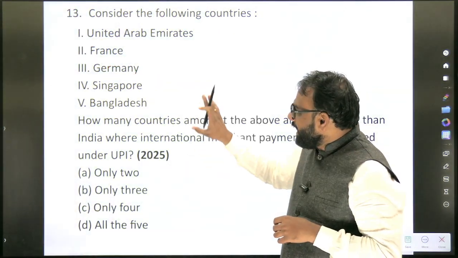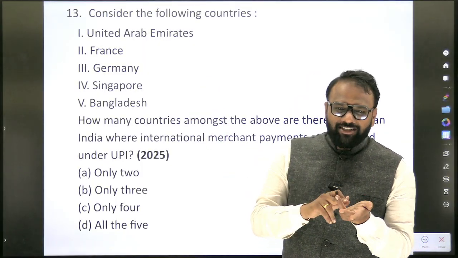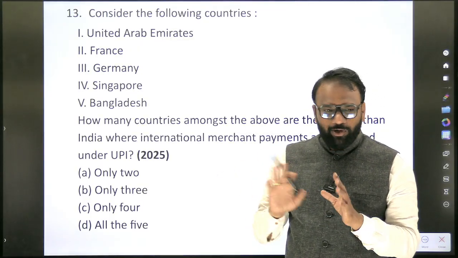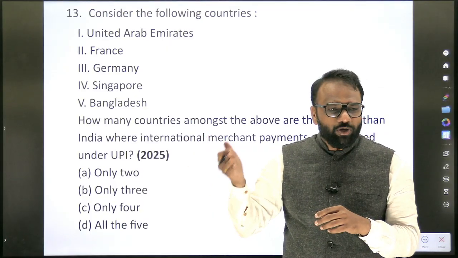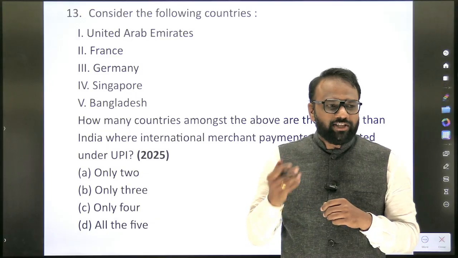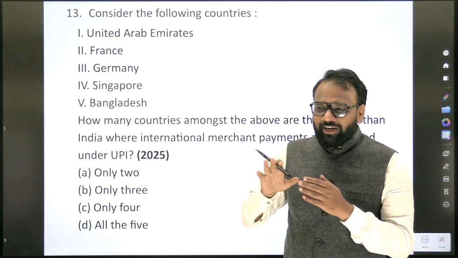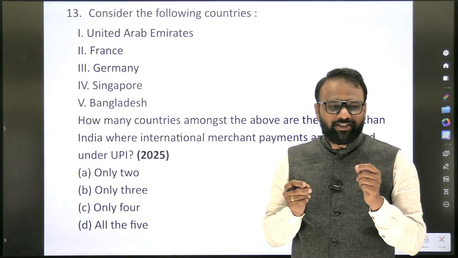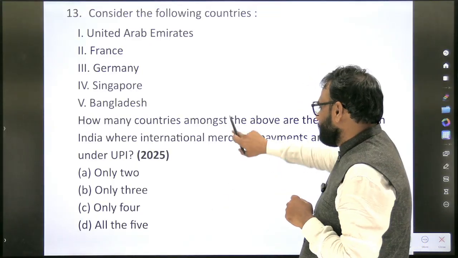Now see here, as a question has appeared, will you prepare like this? Which all countries have accepted RTGS, which all countries have accepted NEFT, which all countries have accepted IMPS? No, you are not going to do that exercise because UPI is an innovation of India, and many countries have started adopting this system. Hence, we'll do this exercise only for UPI. We'll not extend it to other payment systems. Again, that we need to know. This is a very important strategy: we also need to know where we have to stop.